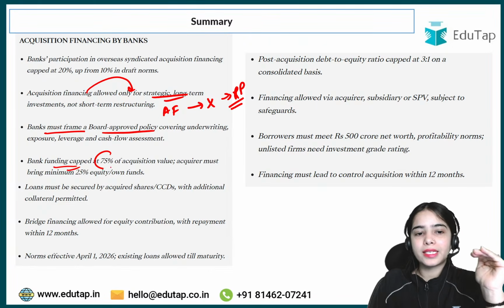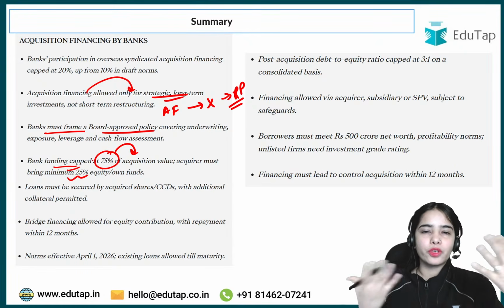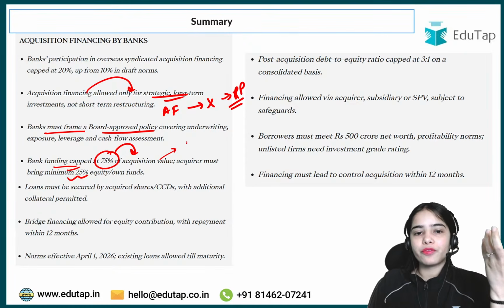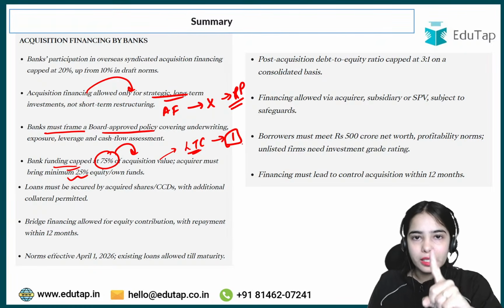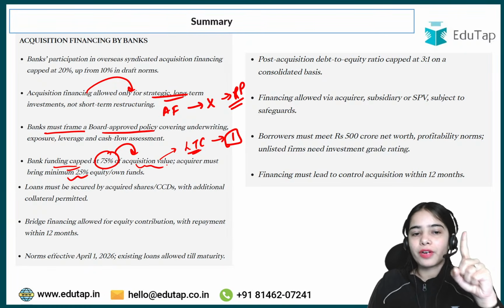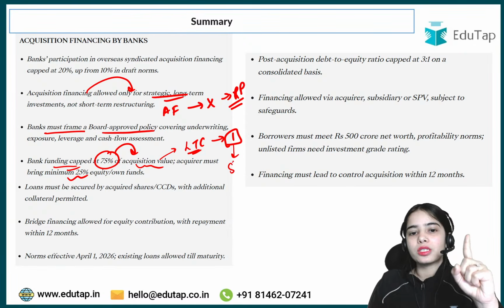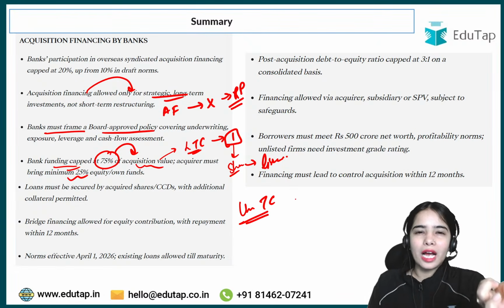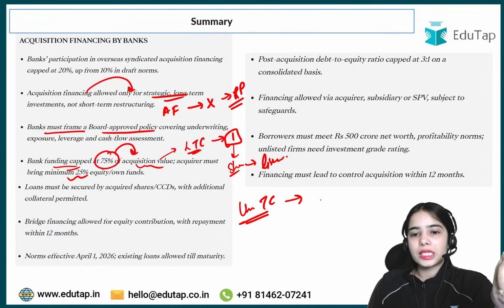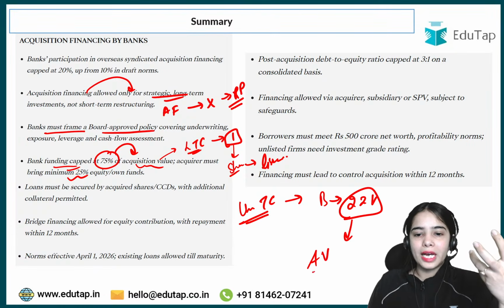Bank funding is capped at 75% of the acquisition value, while the acquirer company should have its own funds of 25%. If there is a listed target company, one independent valuer hired by the bank should identify the acquisition value if the shares are not traded much. If the company is unlisted, not traded on the stock exchanges and without a market value of shares, the bank must hire two independent valuers to identify the acquisition value.